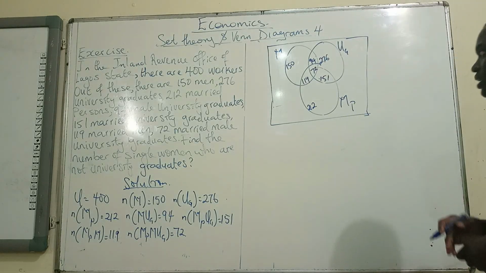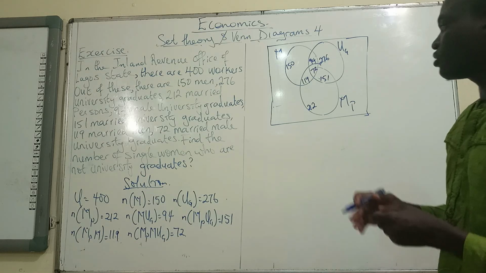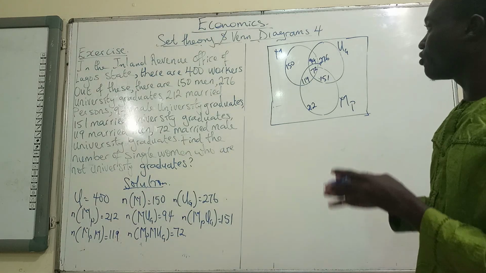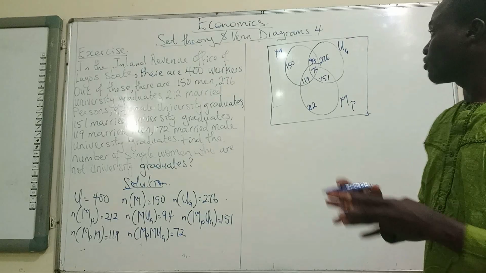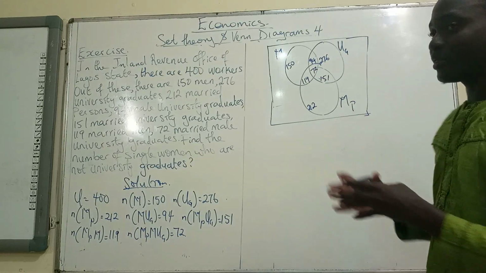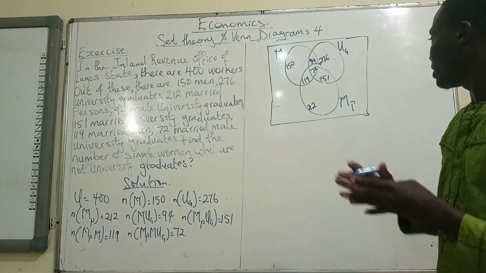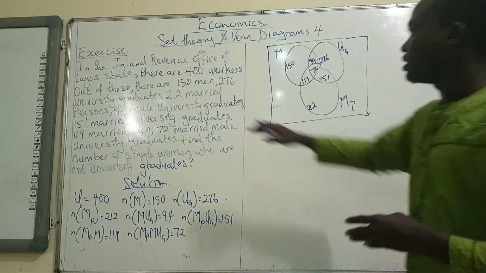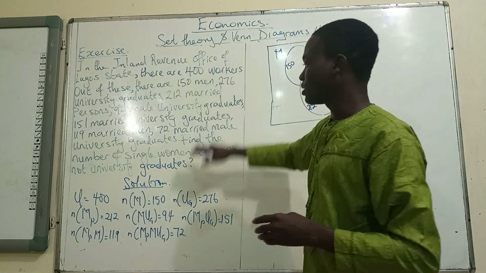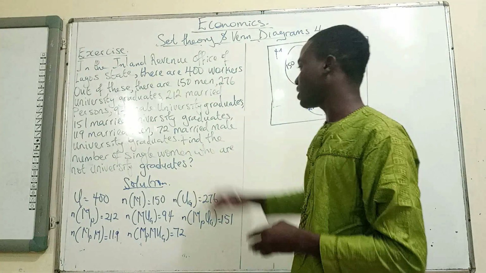Now to make the whole thing easy for us to understand, we have to look for the number of people that are in these circles in general. So we have to look for the sum of everything, people that are men, undergraduates, married, and all of that. So we subtract whatever we get from the 400 workers that we have here to get what the question says we should look for.